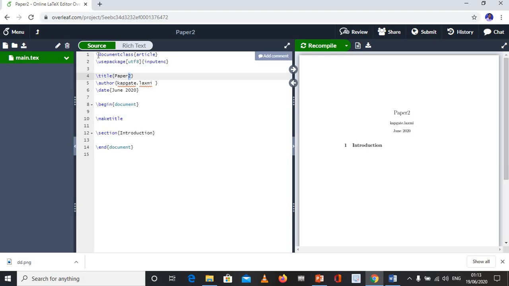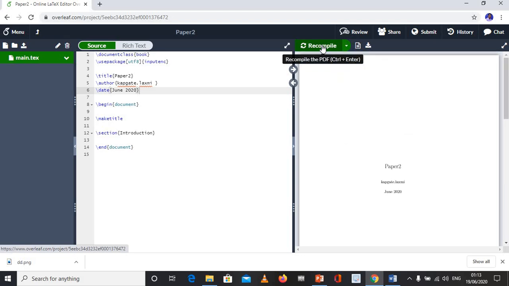Number 1, it says \documentclass curly bracket article. Now it is for article. Suppose I want to write the book, so I can type book here, for example curly bracket, and write book. So I will write the book, and you can see the changes, what are necessary changes to write book, you can find in this page.